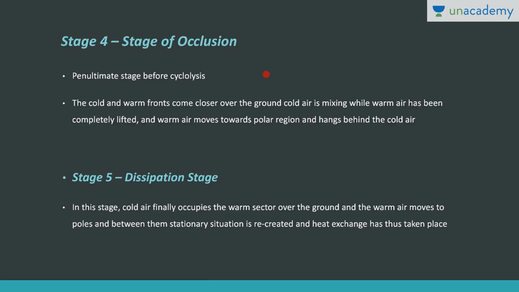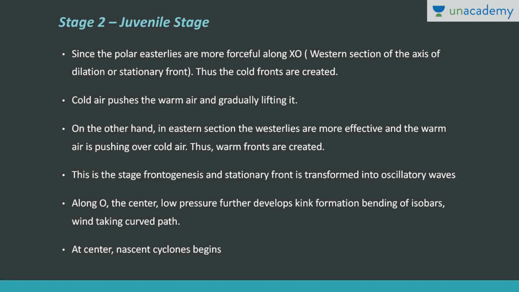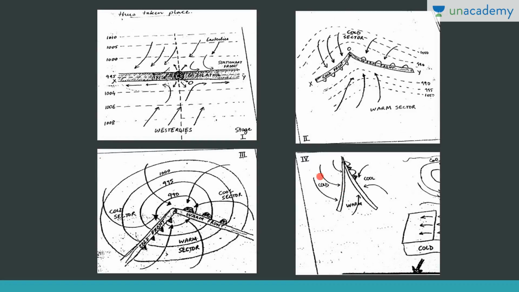Okay. Now the penultimate stage before cyclolysis is the stage of occlusion. What happens in this stage is the cold and warm fronts come very close to each other over the ground, and the cold air is mixing while the warm air is uplifting, right? So warm air has been lifted, moves towards the polar region and hangs behind the cold air. You can see this here. This is the fourth stage. Can you see this? This is the cold air, right? The cold air mass is spreading over the ground and the warm air is gradually lifting, right? So this is the stage of occlusion.